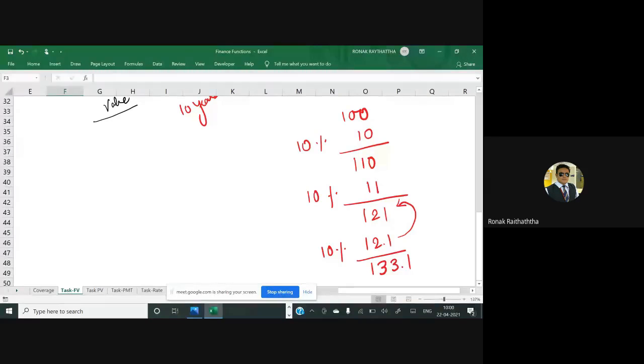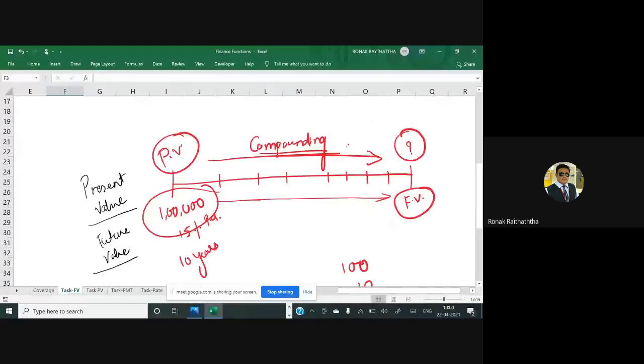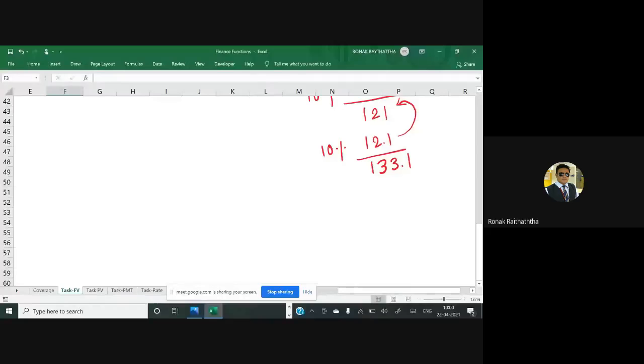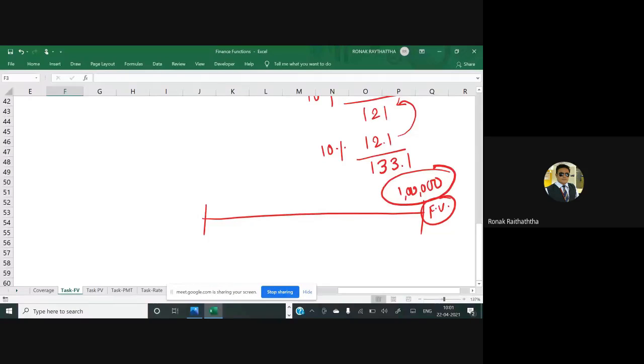Now, if we want to reach the future value from the present value, we follow the process of compounding. Okay. Now, the exact reverse situation we may have, which is also called goal-based planning. Some people may come to you and say, sir, I require 1 lakh rupees after 5 years. Then what amount should I invest now? So this is how the timeline would look. He wants 1 lakh rupees after 5 years. So that's going to be the future value, and he wants to know the amount of investment that he will have to make now.